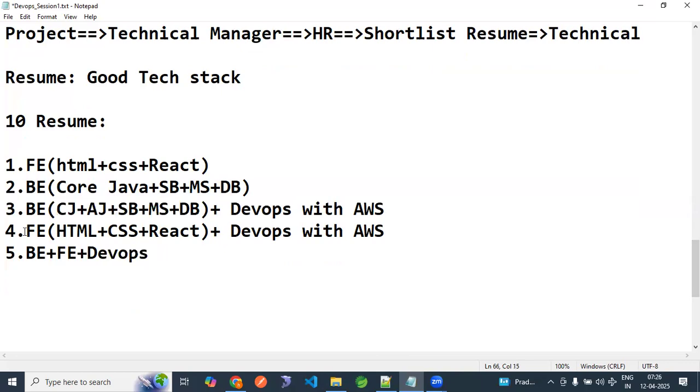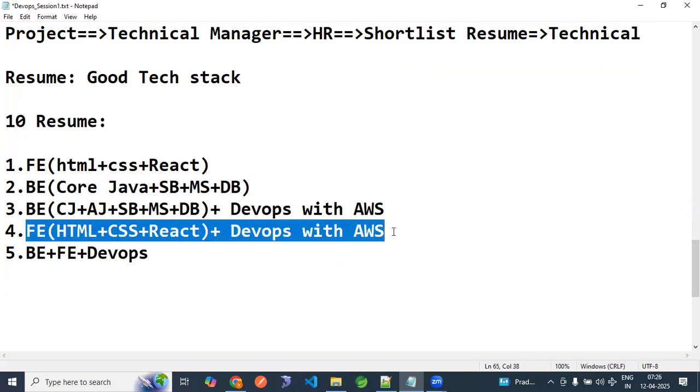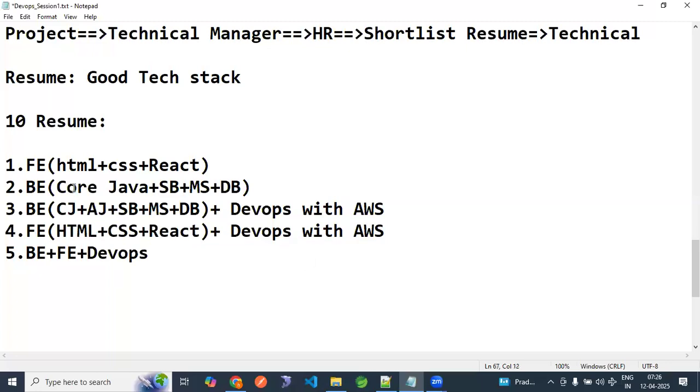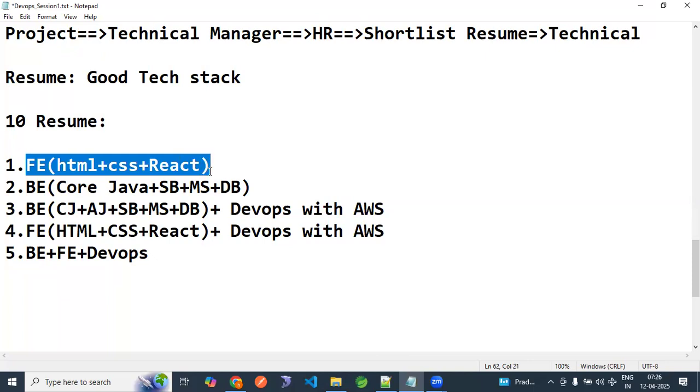If you are a front end developer, go with front end plus DevOps with AWS. Once you get the job, you have time to upgrade your skill, because learning front end like HTML, CSS, JavaScript, TypeScript, React, Bootstrap, Angular is time taking.